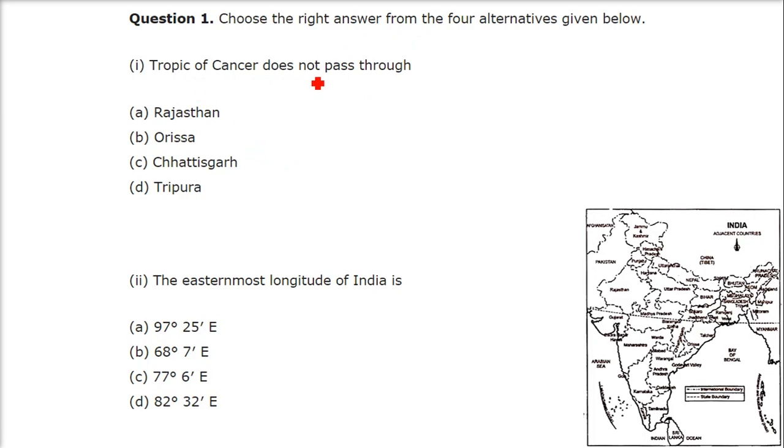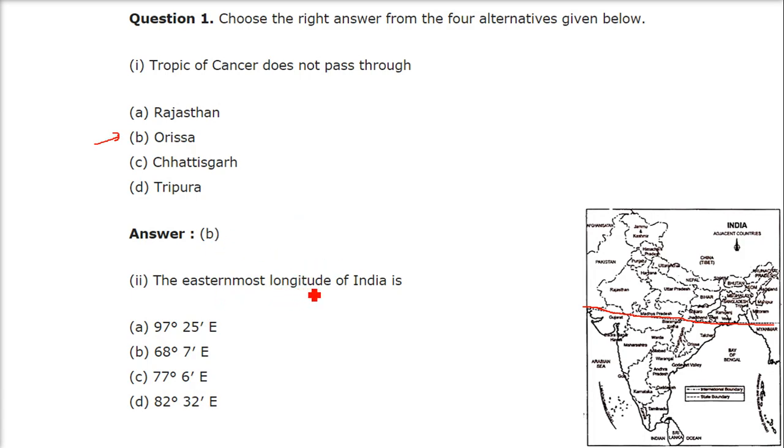So Tropic of Cancer does not pass through. So this is the Tropic of Cancer. So it doesn't pass through Odisha. It does pass through all others, but it doesn't pass through Odisha.